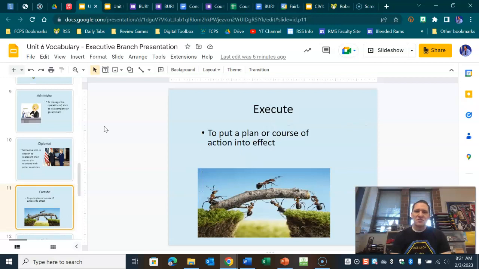All right, execute is to put a plan or course of action into effect. So think execute, think enforcing laws, executing laws, carrying out laws, taking laws passed by Congress and figuring out what that's going to look like for the American people. And if you violate that law, what is going to be the punishment? And what is going to be the effect?